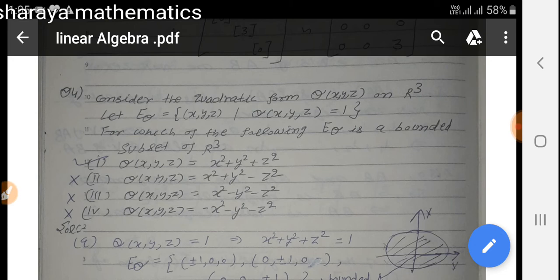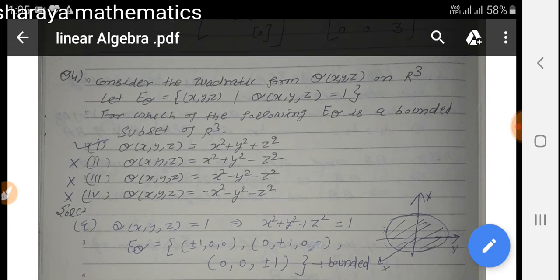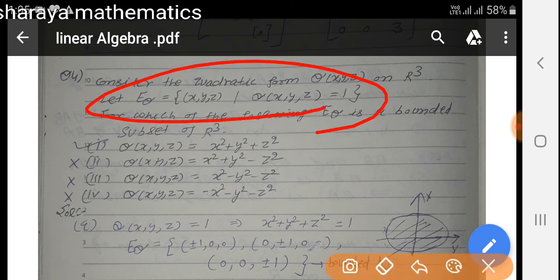We have to find for which Q(x, y, z) E_Q is bounded. So in option first we have the quadratic form Q(x, y, z) equal to x square plus y square plus z square. So we have E_Q equal to the set of (x, y, z) such that Q(x, y, z) = 1.